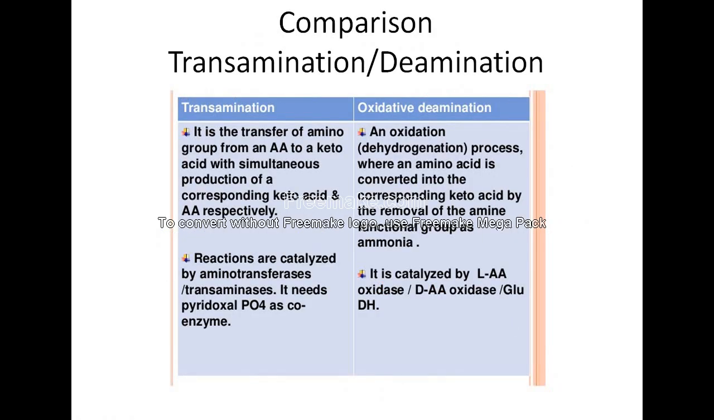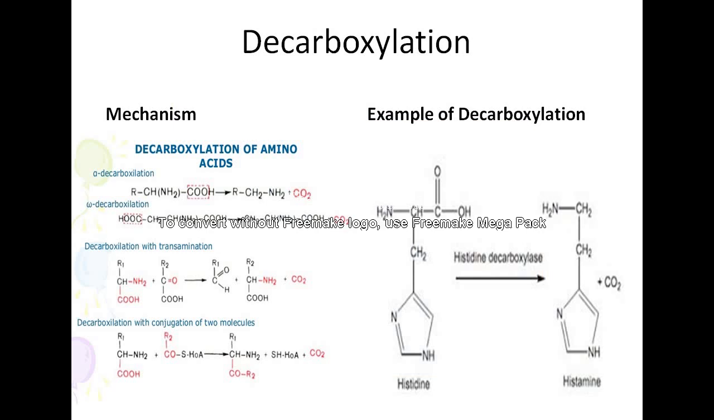Okay, so let's just see the difference between transamination and deamination. Transamination is the transfer of amino group from an amino acid to a keto acid, producing another keto acid and amino acid. In oxidative deamination, you get keto acid by the removal of the amine group as ammonia. Mostly oxidases catalyze this. ഇതിനകത്ത് transaminases ആണ്. Remember this, pyridoxal phosphate is a coenzyme in transamination reactions.